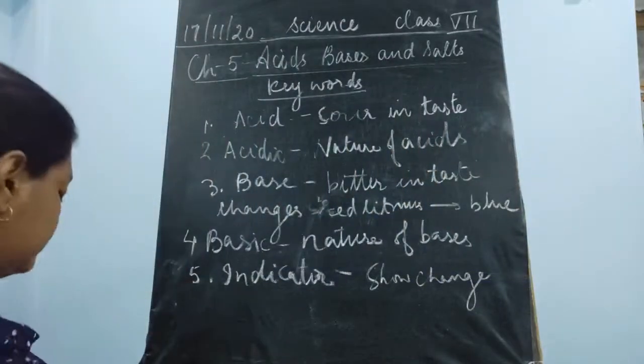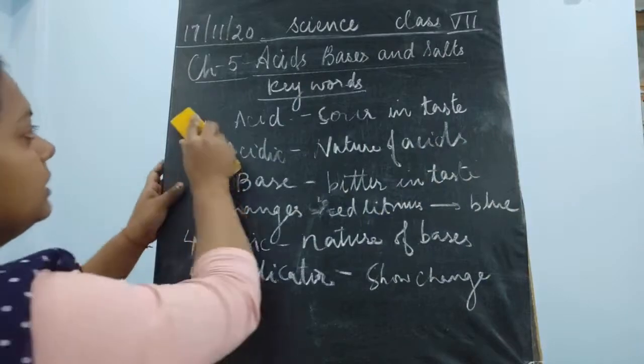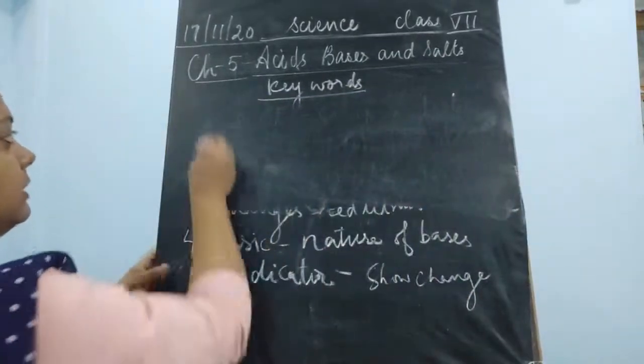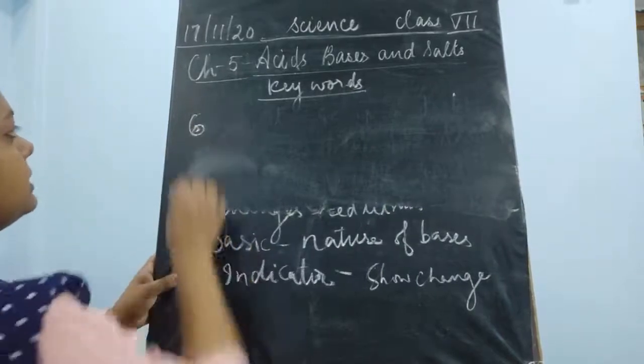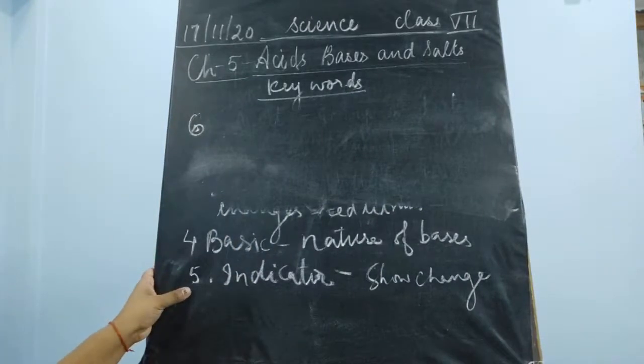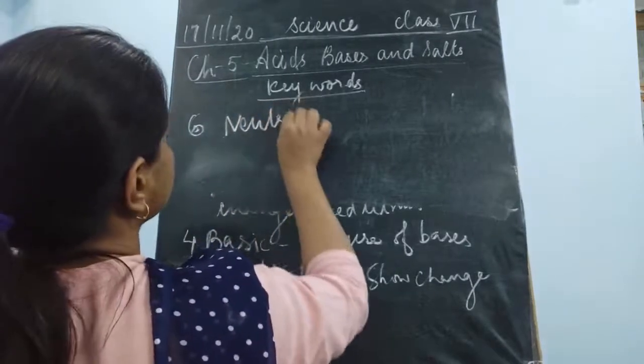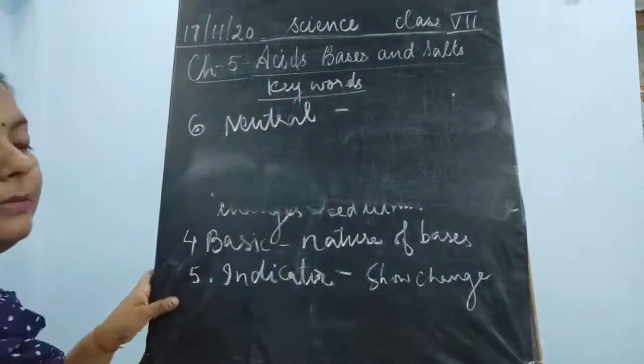Then after that, some more keywords are given. The sixth word, after indicator, is neutral. What do you mean by neutral?